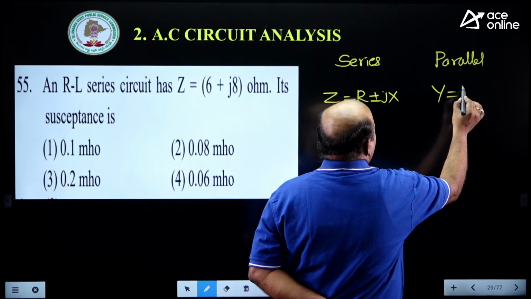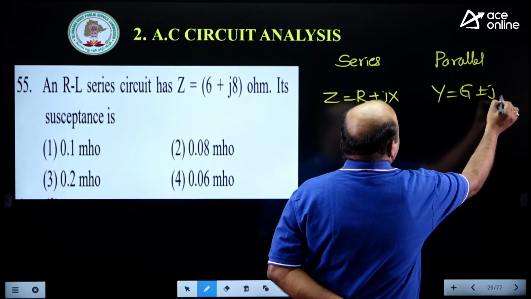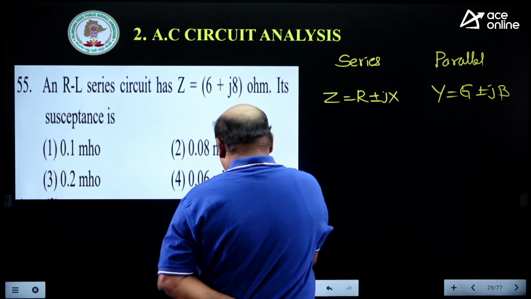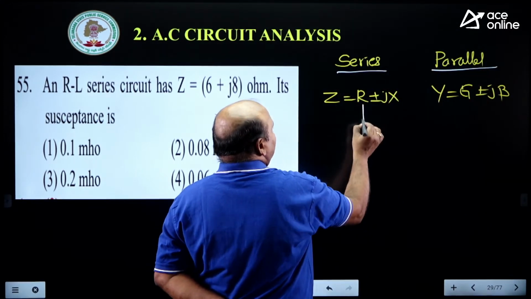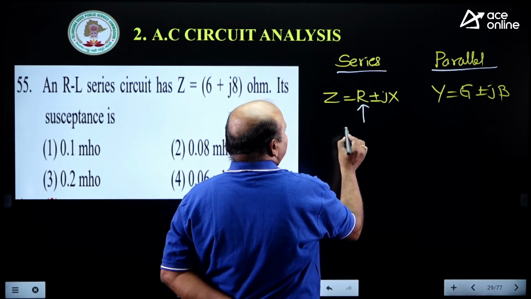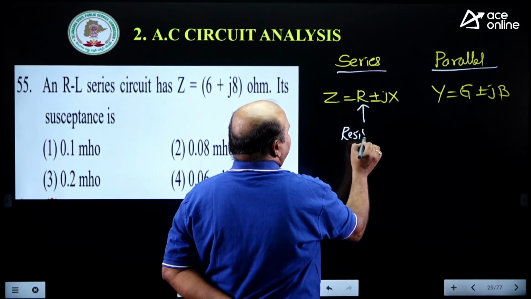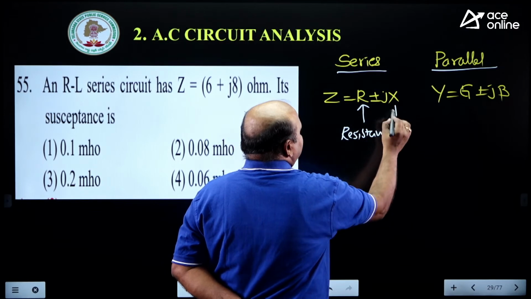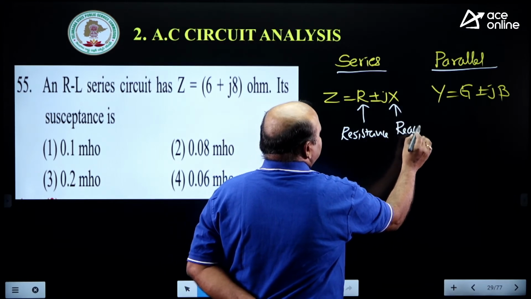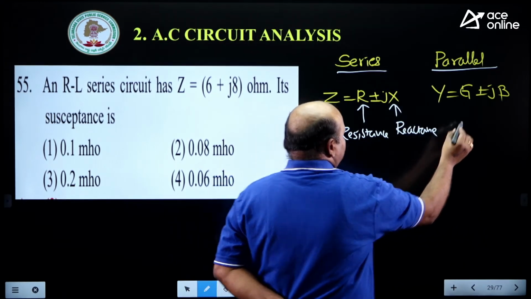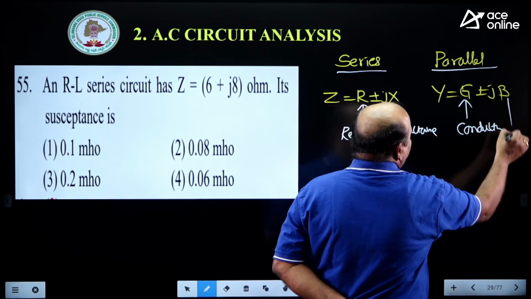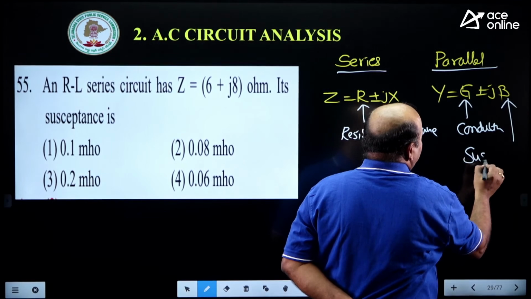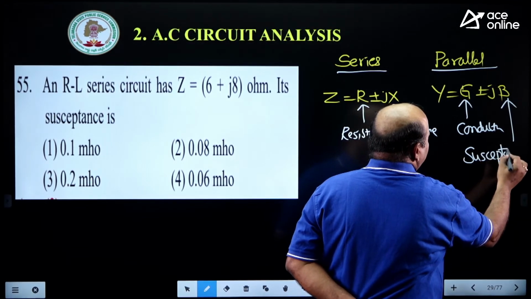In parallel, admittance can be added: G plus or minus jB, where R refers to resistance and X refers to reactance. You know this. Here G refers to conductance and B refers to susceptance. Are you getting this?